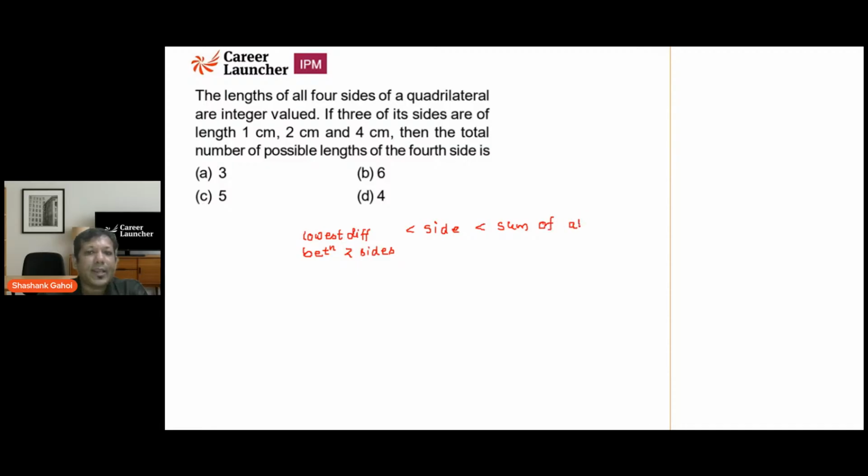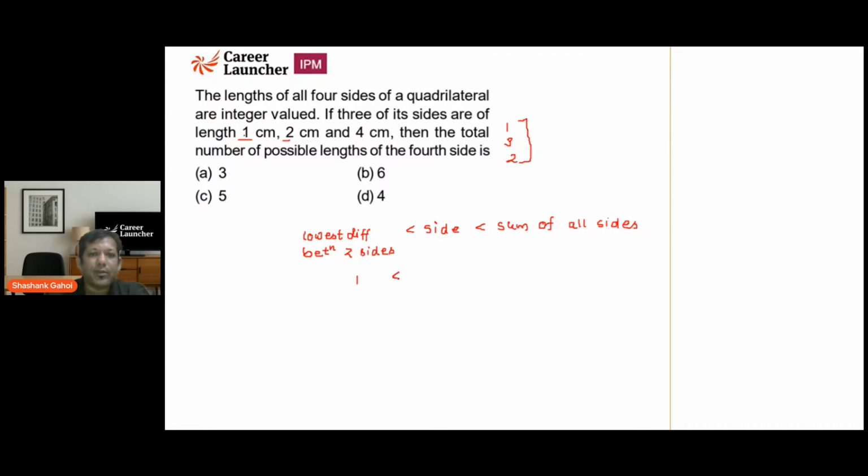So basically in a triangle, we say that it is greater than the difference and less than the sum because there are only three sides. So you don't have to worry about it. But in a polygon, this is the general formula. So this is how we are going to calculate. Difference of 1 and 2 is 1. Difference of 1 and 4 is 3. Difference of 2 and 4 is 2. So what is the lowest difference among the three?